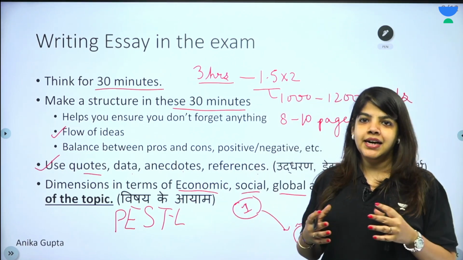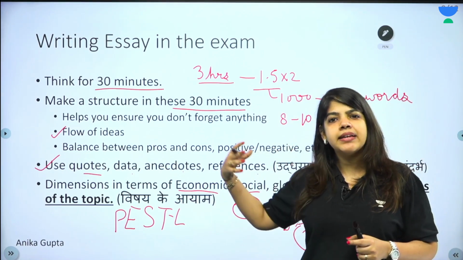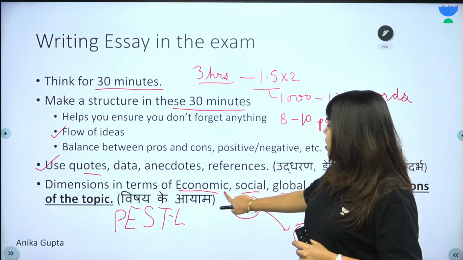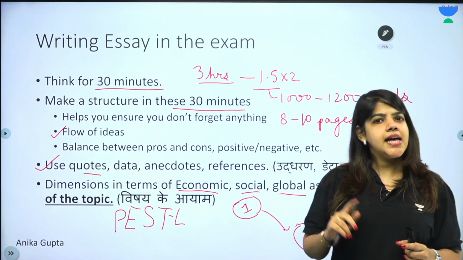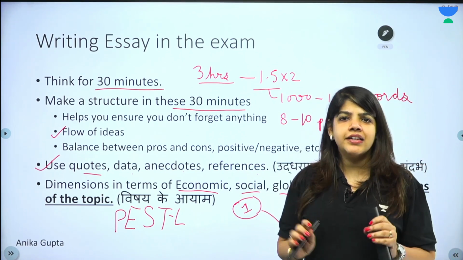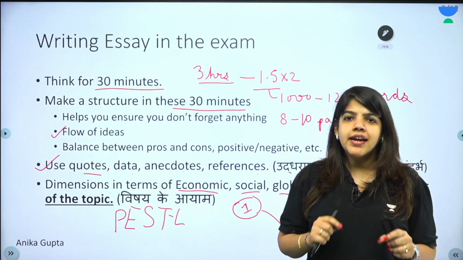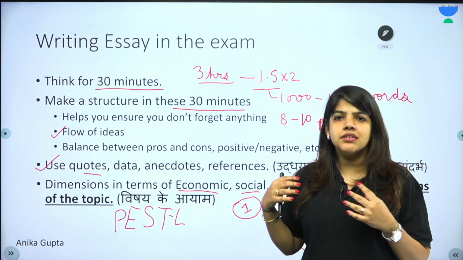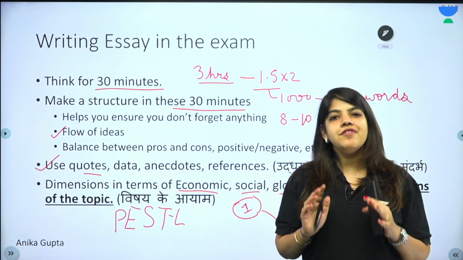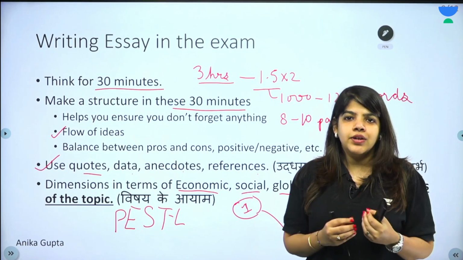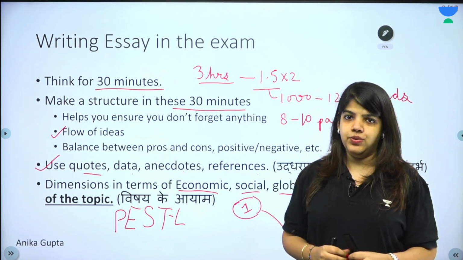एस्से का टॉपिक देखा और उसके बारे में सोचा कि मैं इसमें क्या क्या डायमेंशन लेके आ सकता हूँ. ये सारी डिमेंशंस, इकोनॉमिक, सोशल, ग्लोबल, ये सारे हमारे जीएस के सिलेबस के आसपास हैं. They are all related to our syllabus. Having read current affairs for a year, having read all the NCERTs, the Mains ka syllabus, we have enough examples. We just have to be able to bring them out in the context of the topic being given to us.